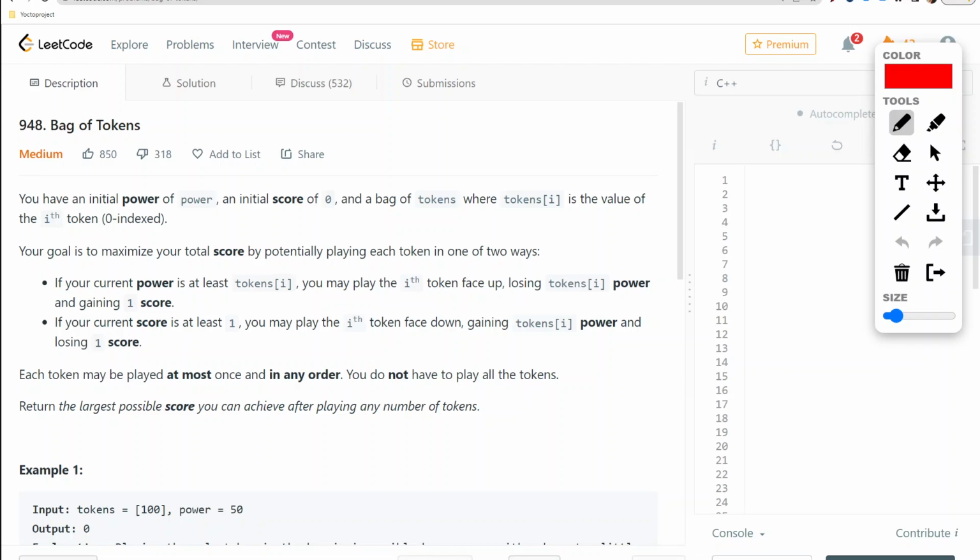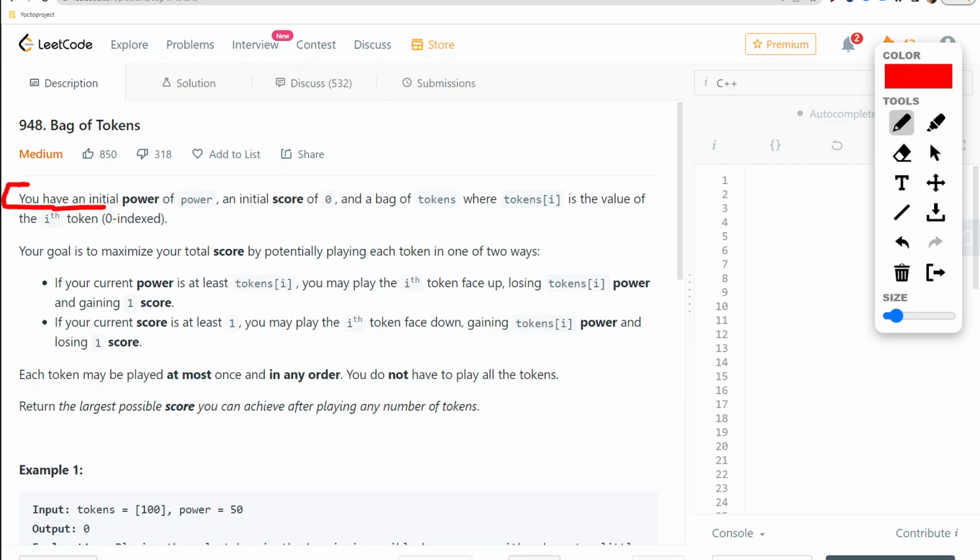So today we are going to do the Leetcode daily challenge, Bag of Tokens. Let us first read this question, then the constraints, then the examples, and then we'll go ahead with the intuition and then the coding part of the same. So let us start, not with the code, but with reading of this question.